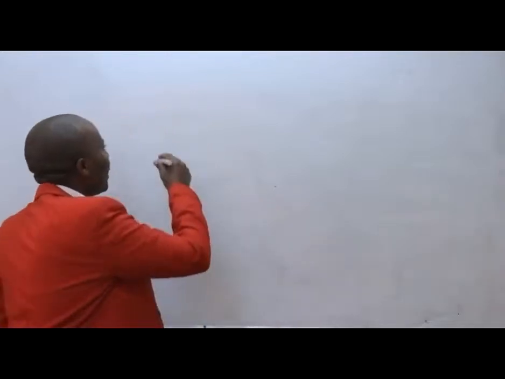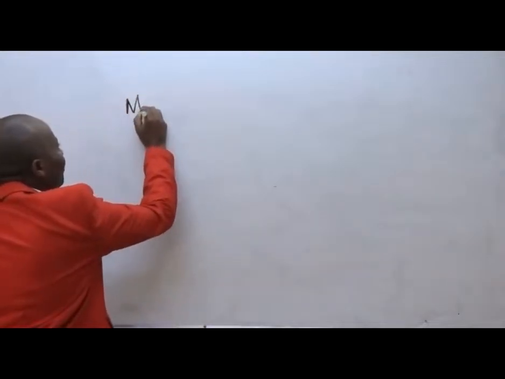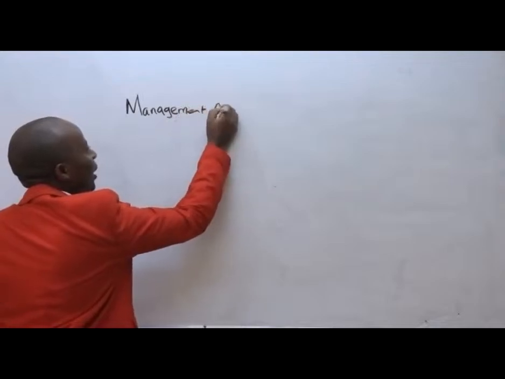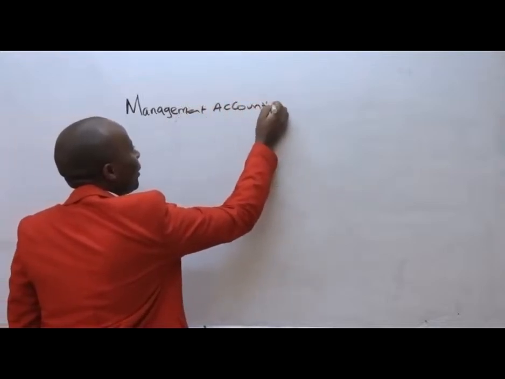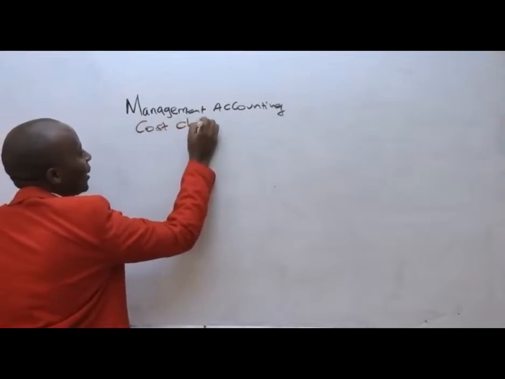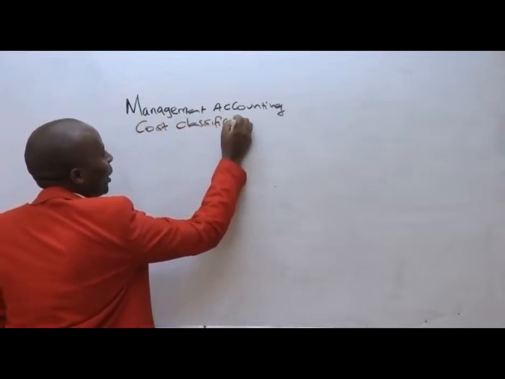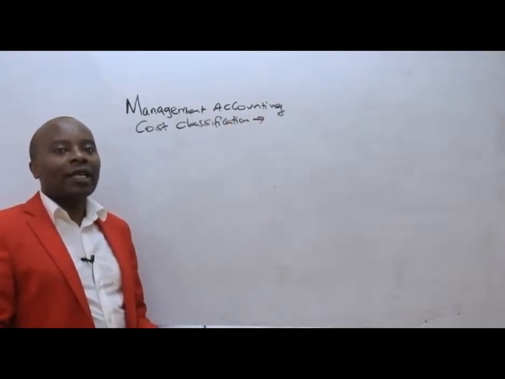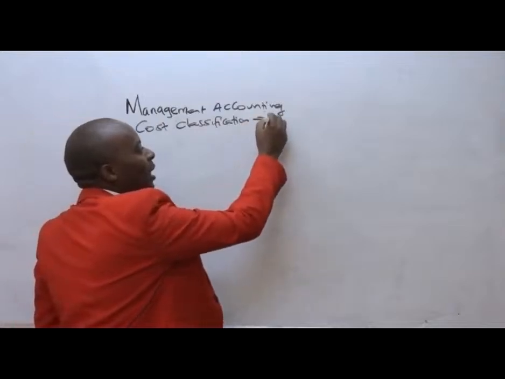Today, I would want us to look at chapter number 2 of management accounting. Management accounting, chapter 2, which is cost classification.